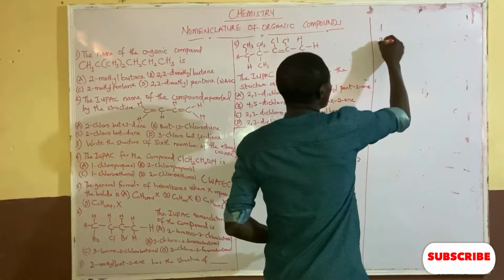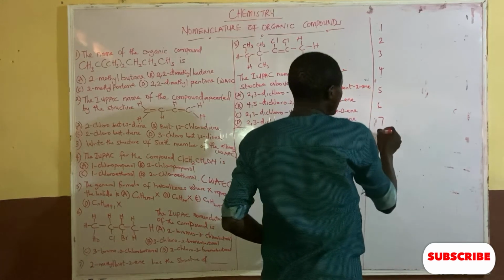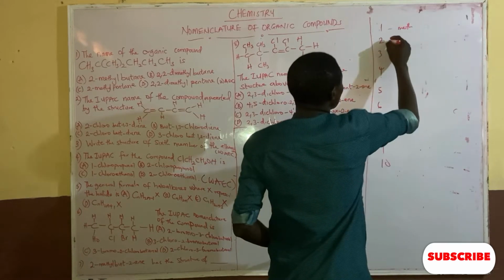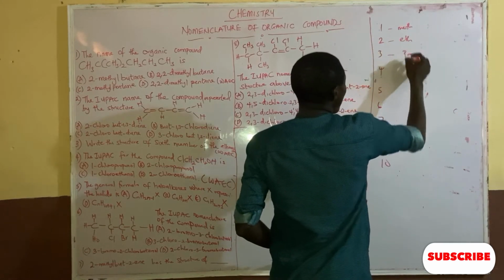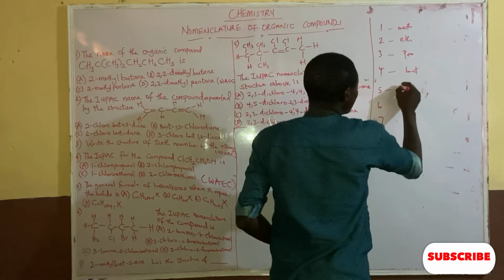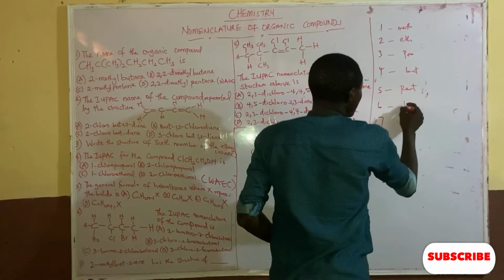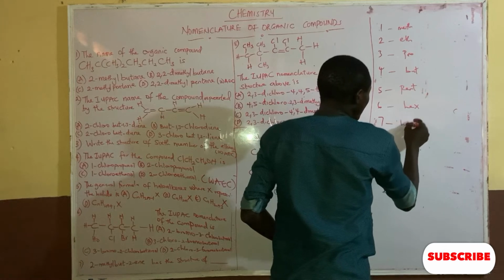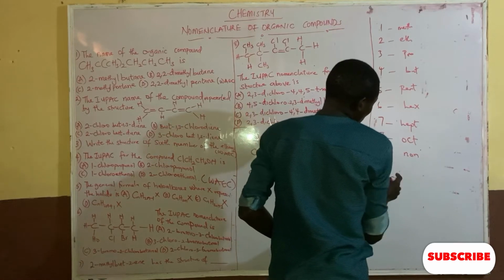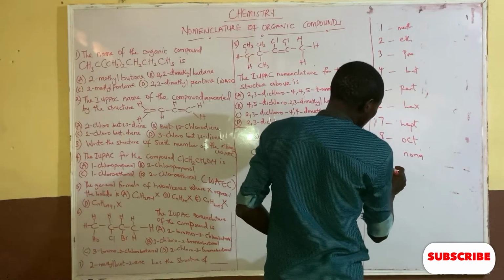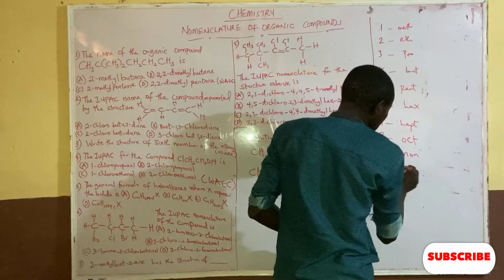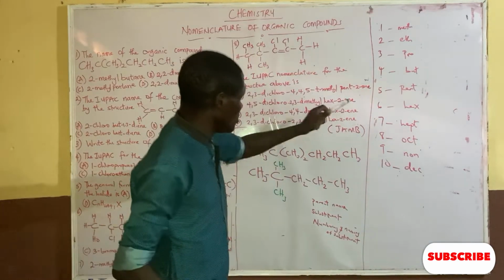Now the numbers: 1 is meth, 2 is eth, 3 is prop, 4 is but, 5 is pent, 6 is hex, 7 is hept, 8 is oct, 9 is non, and 10 is dec.